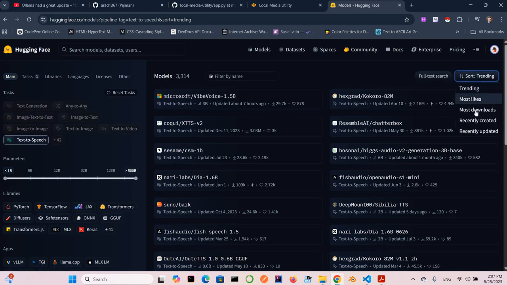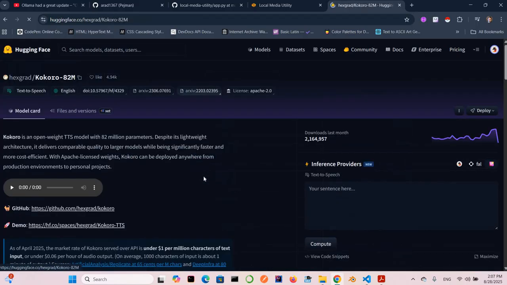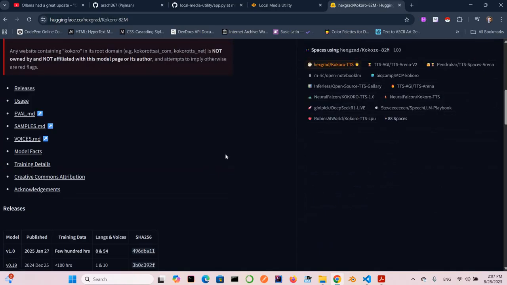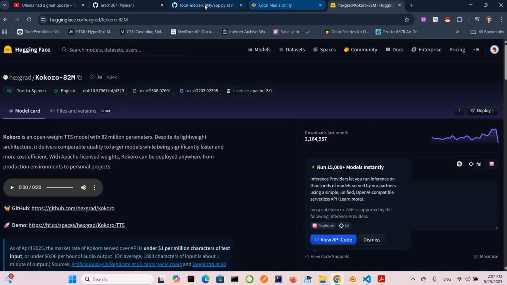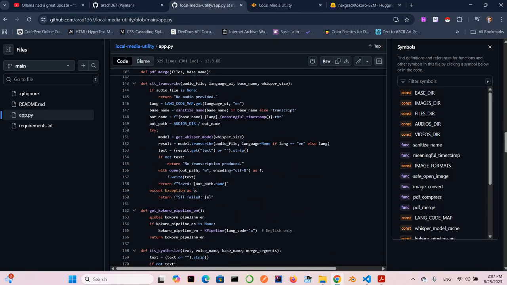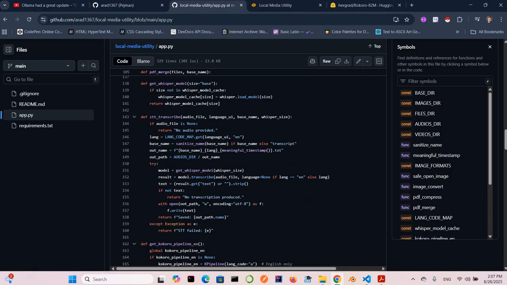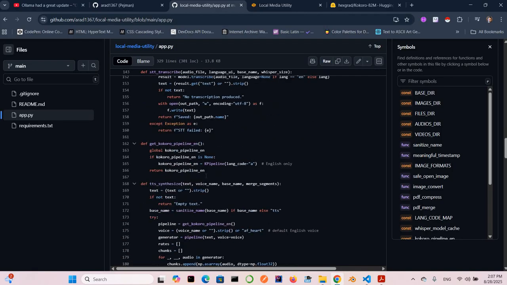Just check the most, for example, here you can see even the most likes. The Kokoro is always one of the most popular models. Okay, so anyway, we use the Whisper and the Kokoro for this part. I think that this part we don't need any change even, but if you have something in your mind, you can actually mention that again.